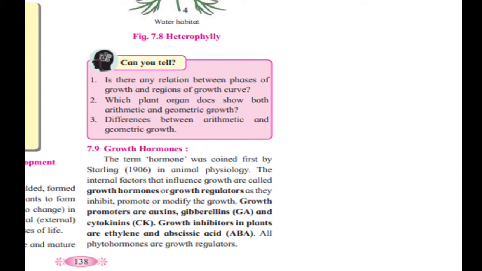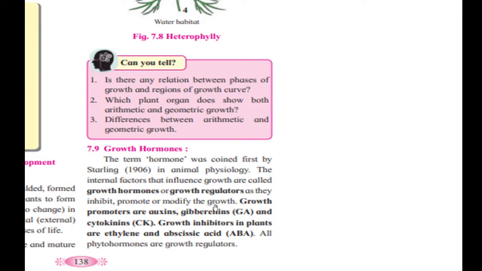Okay, let's see today's point number 7.9, growth hormones. So what are growth hormones? The term hormones was first coined by the scientist Starling in animal physiology. When he was doing an experiment regarding animal physiology, he coined this term hormones. The internal factors that influence growth are called growth hormones or growth regulators.